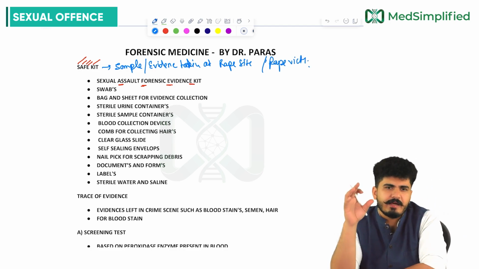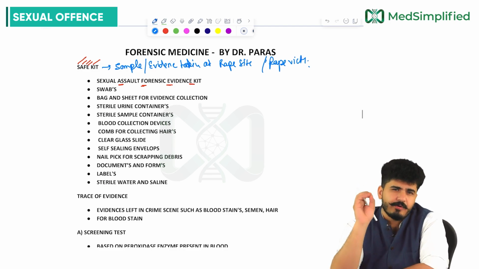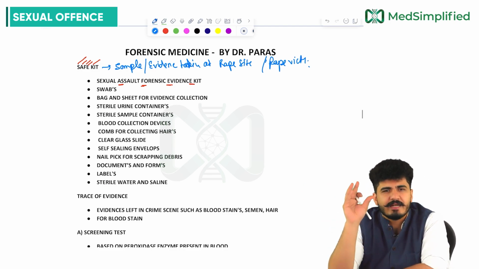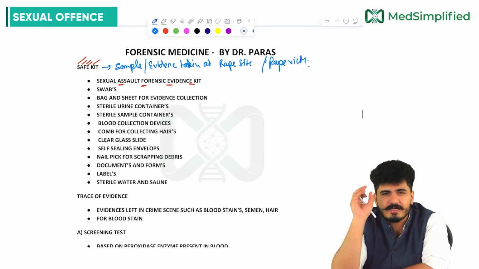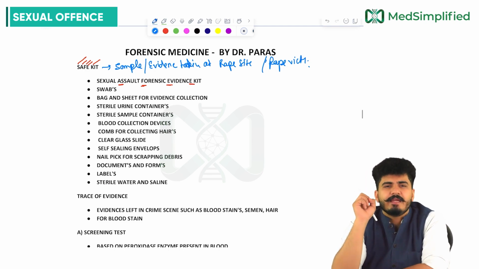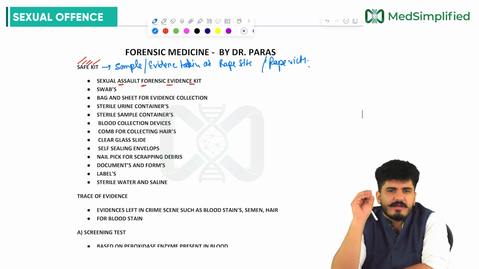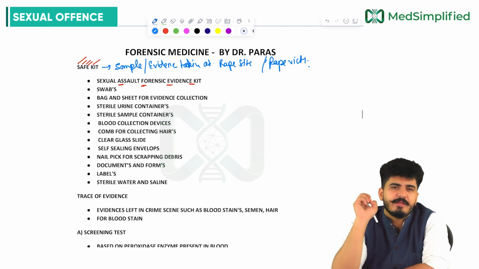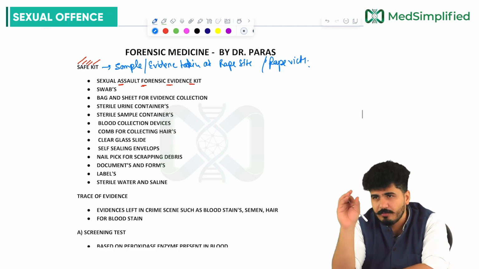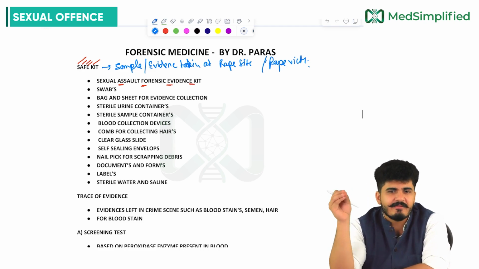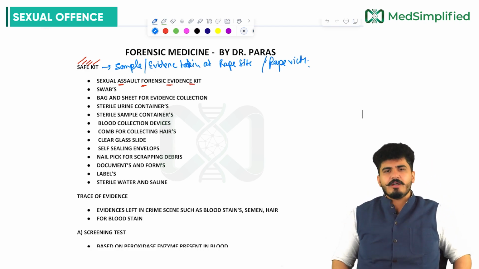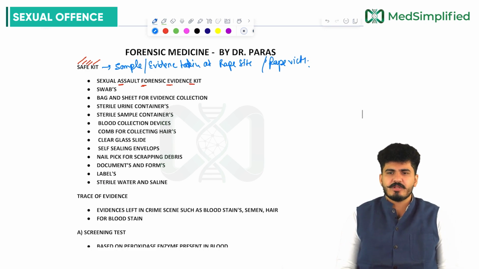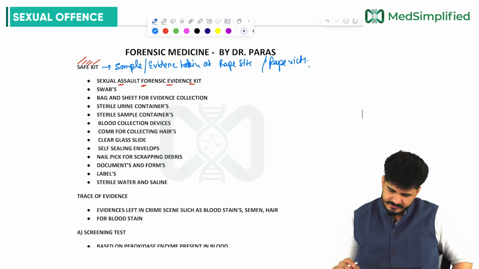So what are the things we are having? Swab, bag and sheet for evidence collection, sterile urine containers, sterile sample container, blood collection devices, comb for collecting the hairs, clear glass slide, self-sealing envelopes, nail pick for scraping the debris, then documents and forms, then labels to put on whichever sample you have taken, sterile water and the saline. So this is the SAFE kit, which is the Sexual Assault Forensic Evidence kit, my dear friends.